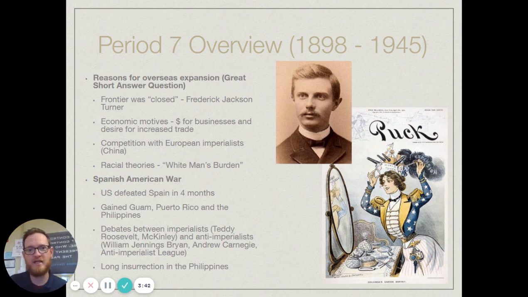We needed refueling stations in other places. And that's why there is so much interest in the Pacific during this time and some of the small islands in that area.